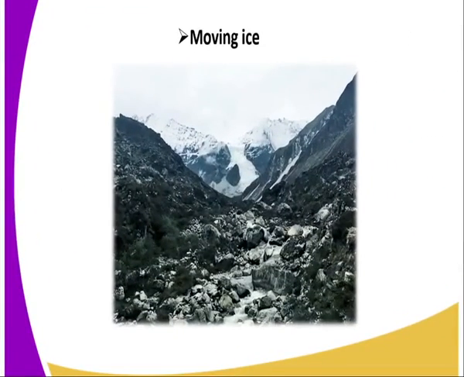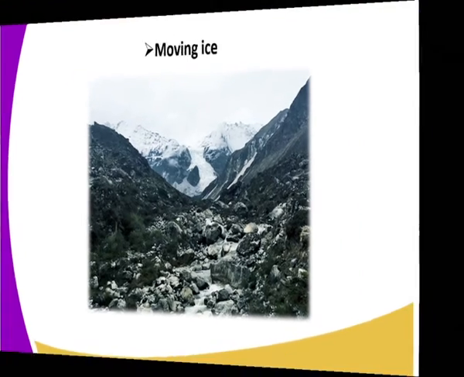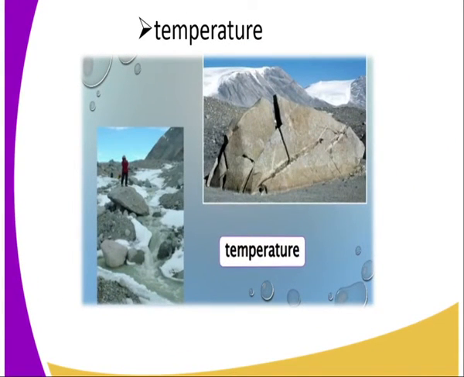Then we have the moving ice. The moving ice normally has a grinding effect as it moves on the rock surface, and therefore it will help in breaking the rock into tiny particles, and in that way we say that it assists in forming the soil.